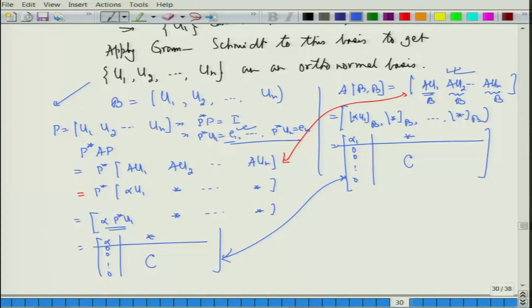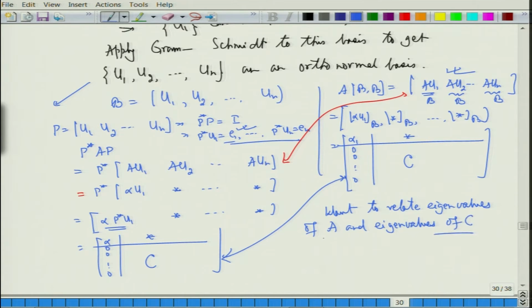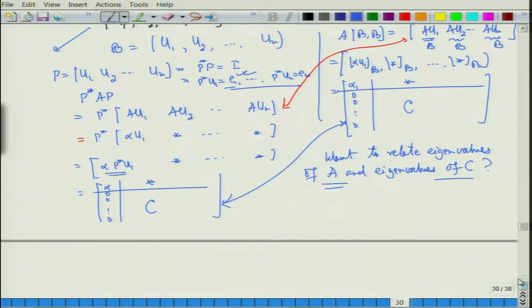So, once I have got this, now I want to understand the eigenvalues of A and the eigenvalues of C. I want to relate the two, fine. So, what is the relationship?